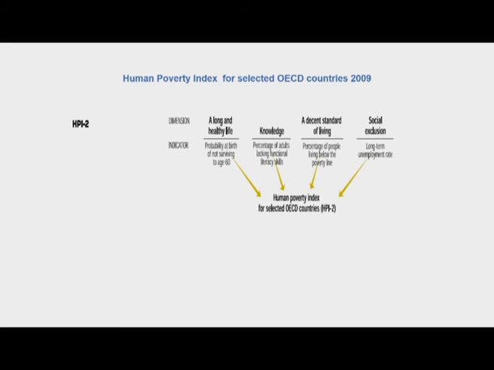Similarly, HPI 2 is constructed for the developed countries, and for select OECD countries. This is taken from the 2009 report. There is an addition of a dimension as far as the HPI 2 is concerned. Along with long and healthy life, knowledge and a decent standard of living, there is social exclusion, which has been added to the HPI 2 calculation.